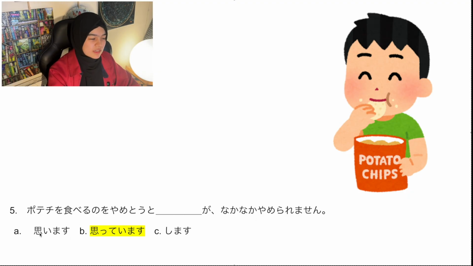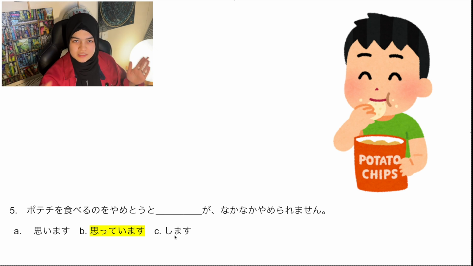思います is a bit weird here because なかなかやめられません shows that this is something that he is struggling with. It's been happening for a long time. やめようとします also doesn't work for the same reason because it seems like he's been doing this for a long time. If it was やめようとしています, that would have been okay.